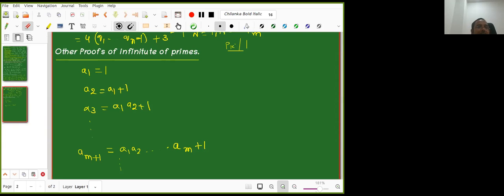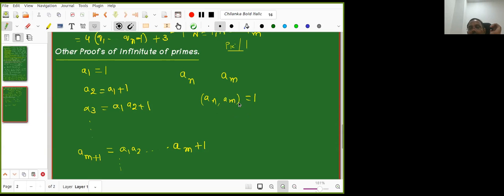You take any two numbers here, let us take AN and AM. My claim is that the GCD of AN and AM is 1. Is the question clear? I want to prove that GCD of AN and AM is 1.